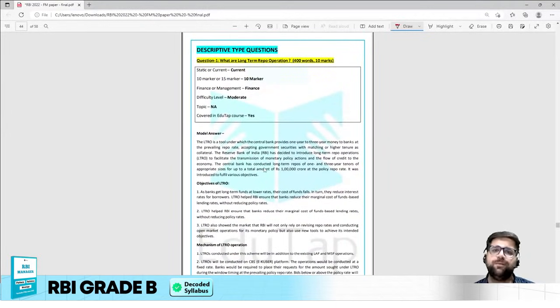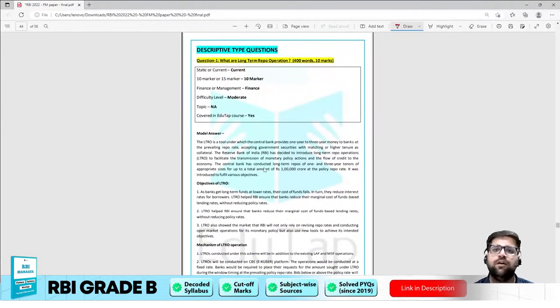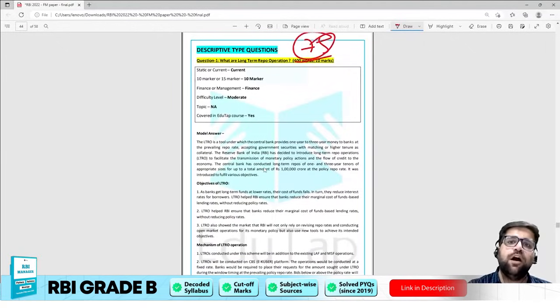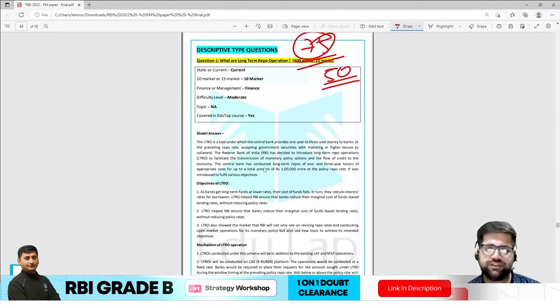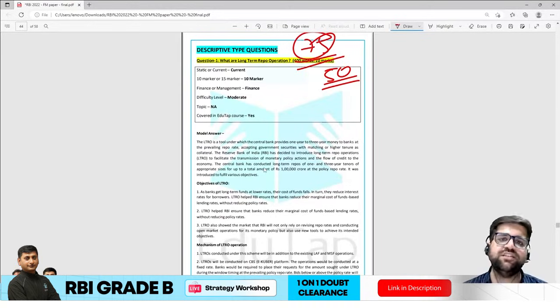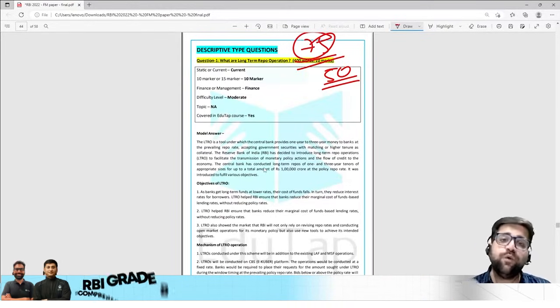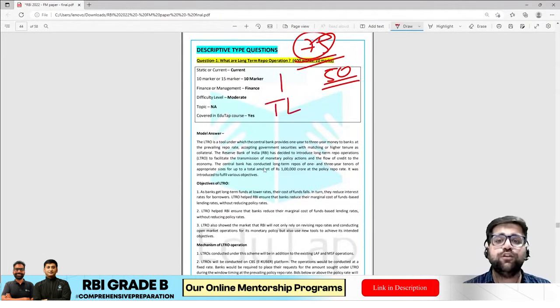Now let's come to descriptive type of questions. There were 6 questions worth 75 marks, but according to the norms you only have to do 50 marks. That is, you only have to attempt 4 questions out of 6. The first question was regarding long-term repo operations, that is your LTROs. And if you are discussing LTROs, then you could have also discussed targeted long-term repo operations as well.